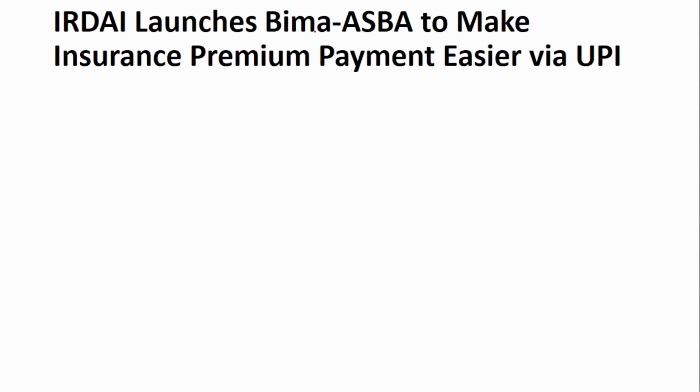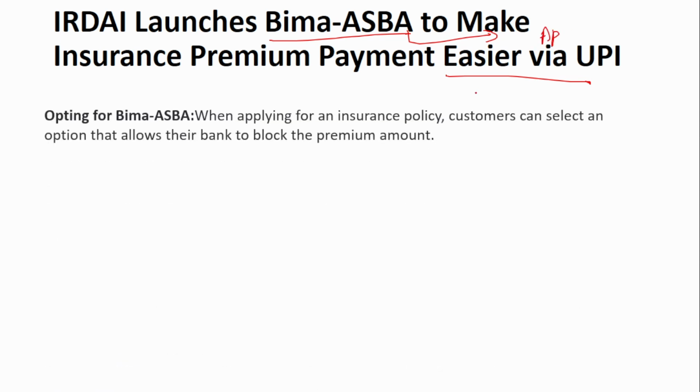Next is IRDAI launches Bima-ASBA to make insurance premium payment easier via UPI. ASBA is application supported by blocked amount. How does this work? Let me tell you step by step. First is opting for Bima-ASBA. When the customer applies for an insurance policy, the customer can select an option that allows their bank to block the premium amount. So when they are applying for the policy, they can say that whatever the premium amount is, I give you the permission to allow the bank to block the premium amount.